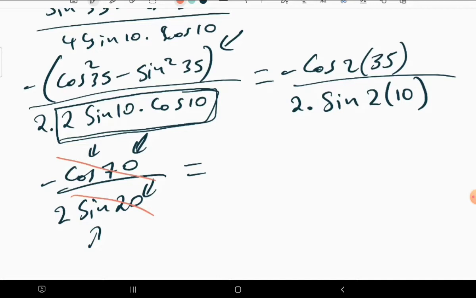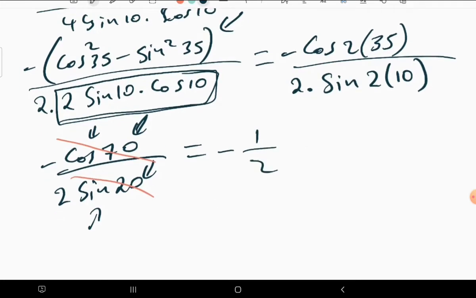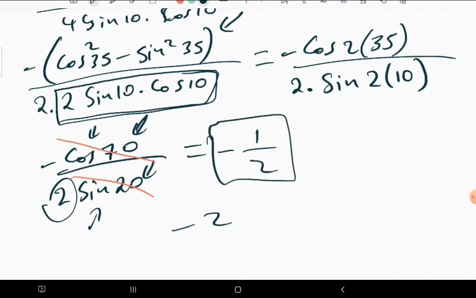Now, what are we having? We have just negative 1 over 2. The mistake usually made by learners is that when there is a 2 left there, they just write negative 2. It is a genuine mistake, but it is going to cost you a lot, because we know that negative half can never be equal to negative 2. Not even close to each other.